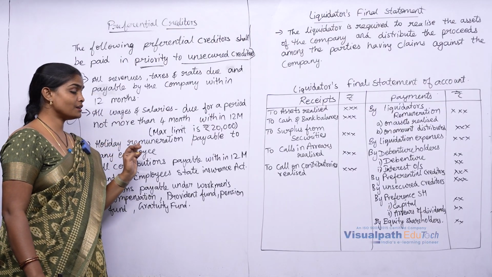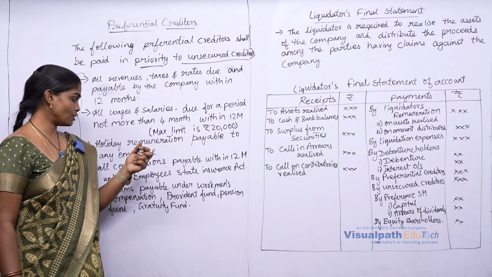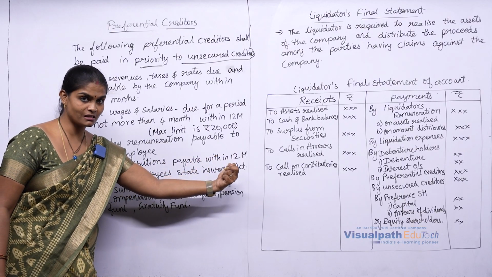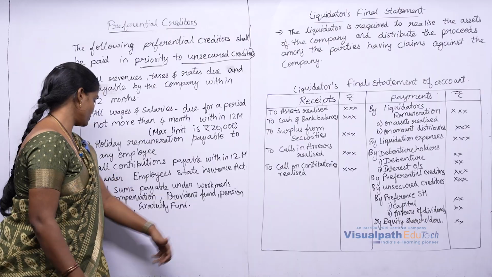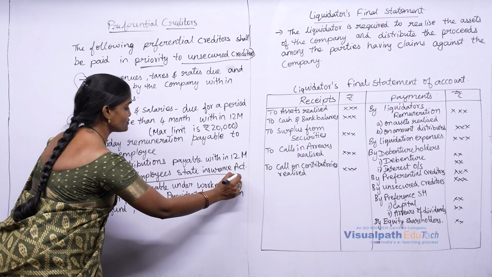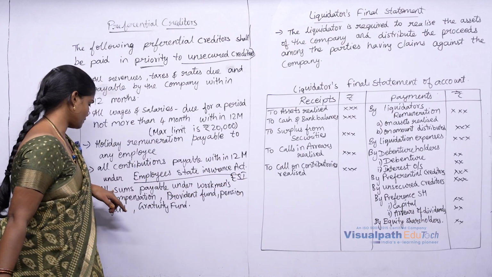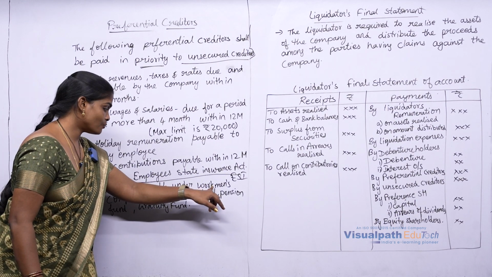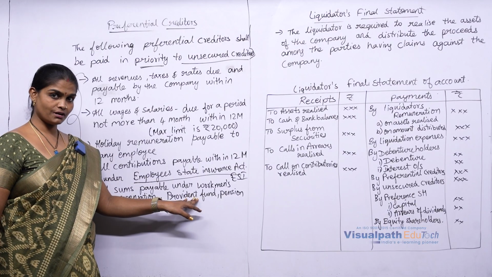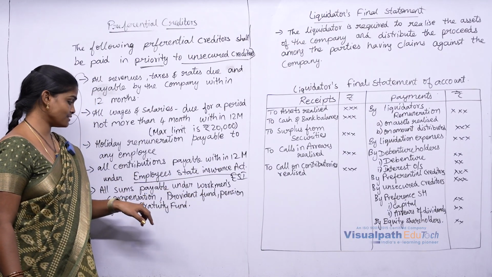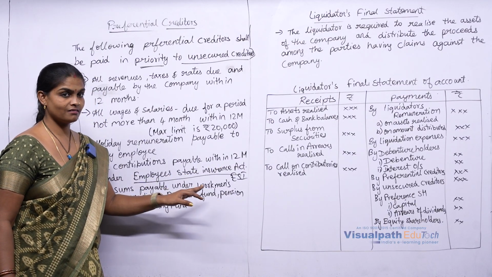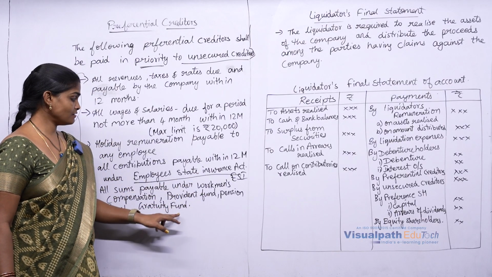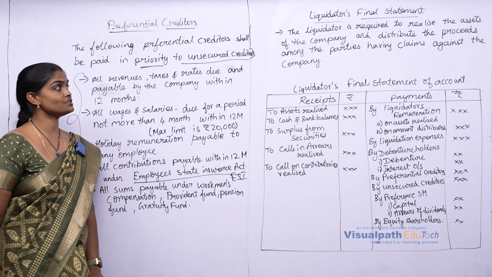Then any holiday remuneration payable to the employee and all contributions payable within the 12 months period. Okay. Within the 12 months period under the employee state insurance scheme, that is ESI, and all amounts payable under workmen's compensation, provident fund or pension fund, gratuity fund, any contribution which is due from the employer side, all these will be treated as preferential creditors.